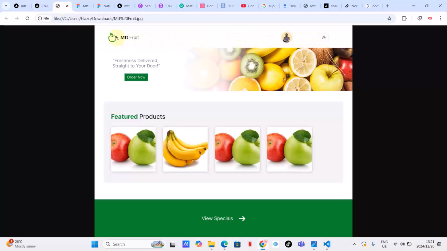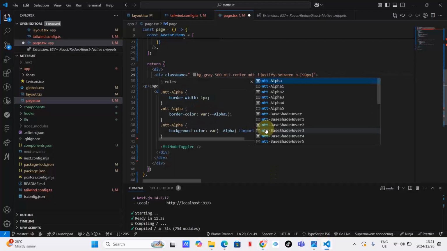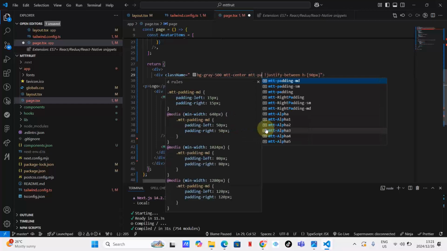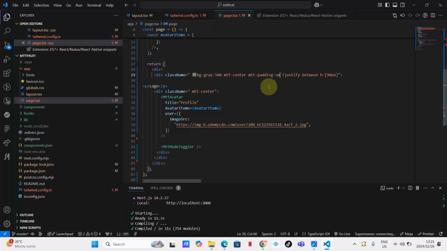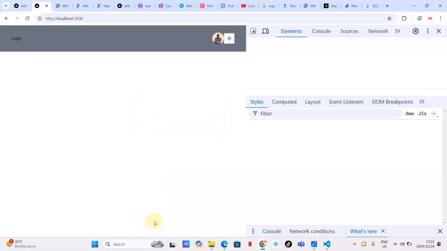It's just that here we have a logo and on the actual UI we don't. We've got also another Mtt class, which is, let's see, I forgot about it now. It's Mtt padding, I think. Let's put Mtt padding small. You will see what it does. Suppose it puts a little bit of padding here and a little bit of padding here. So instead of us putting padding left and padding right, I decided to create all of those styles for you.